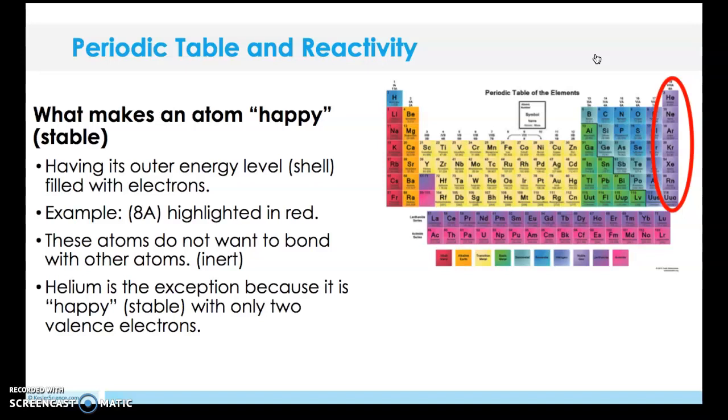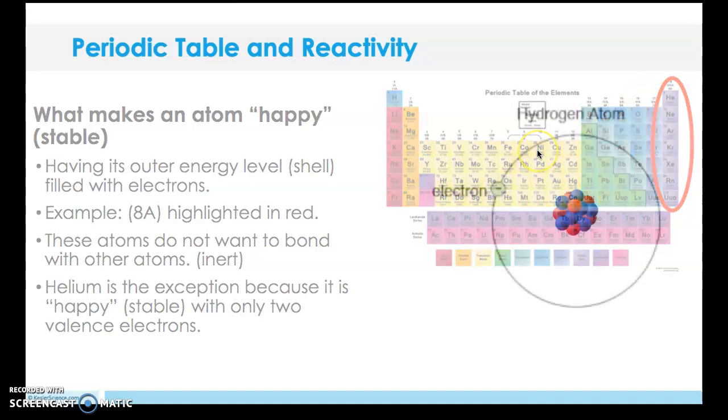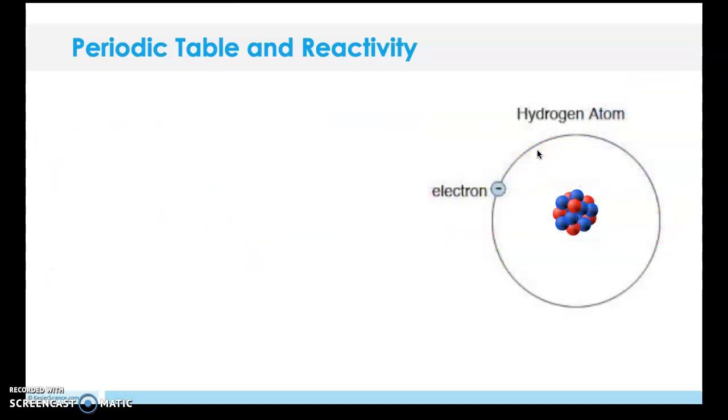But for the purposes of this class, I just want you to know that an atom's goal is to have 2 if it's hydrogen or helium in its outer shell, or 8. I don't know why my numbers are all mixed up, probably because it's late. But 8, 8, 8 is my number. 8 or 2. Very good. We'll go through that a little bit more later.